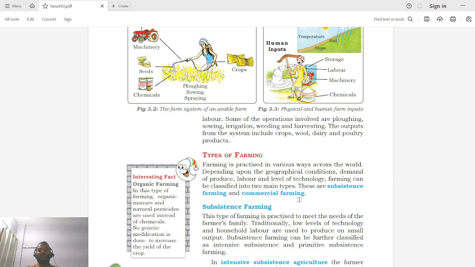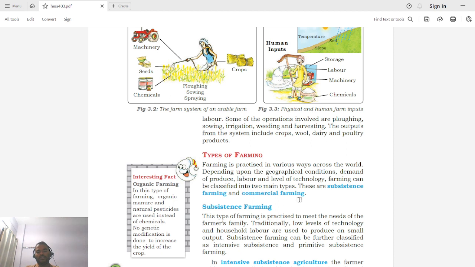The third important factor is technology. For example, an advanced country can use higher technologies like satellite imaging and spraying chemicals through air modes like aeroplanes or helicopters. In the case of developing countries like India, we don't see much of the technology.